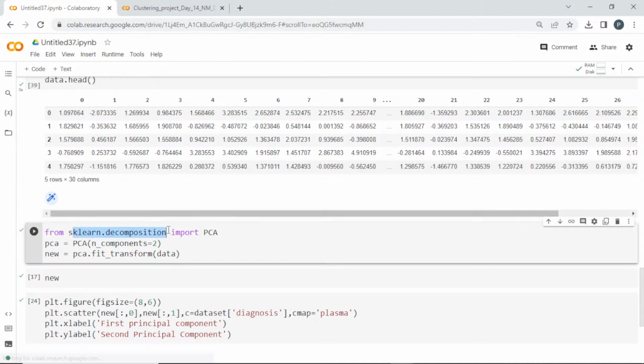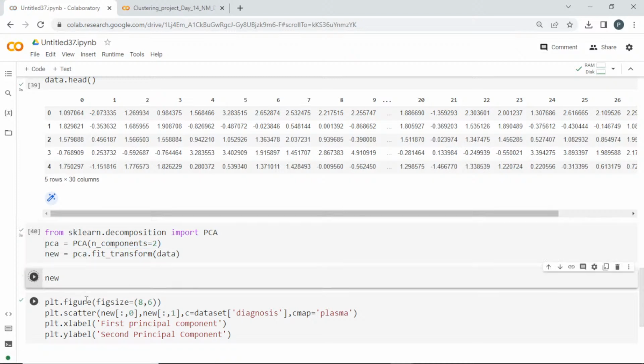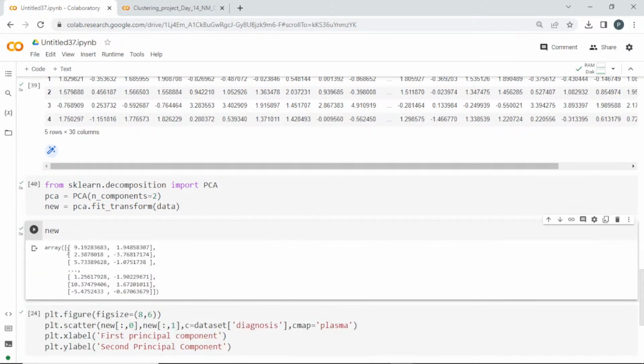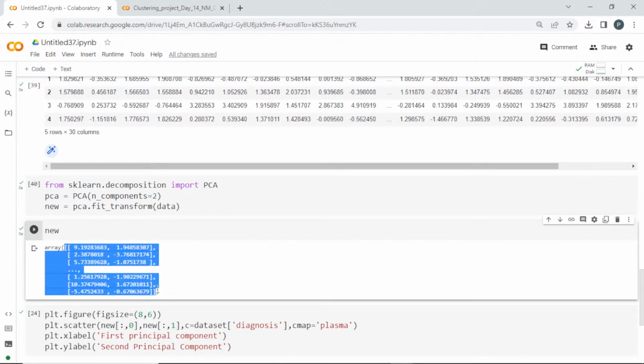And from sklearn.decomposition I am importing PCA. I am creating an object for it, PCA with n_components equal to 2. So I am fitting and transforming. This is what my new value will look like. It transformed these 30 columns, took the important features, and turned them into 2 columns.